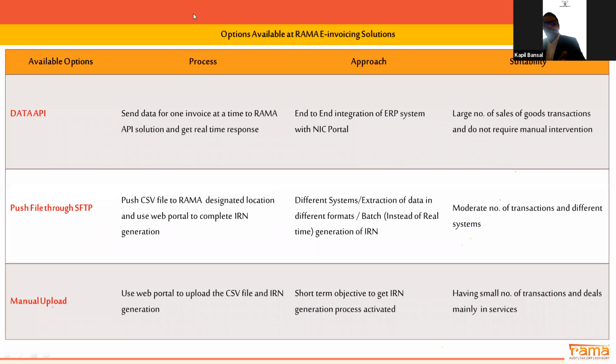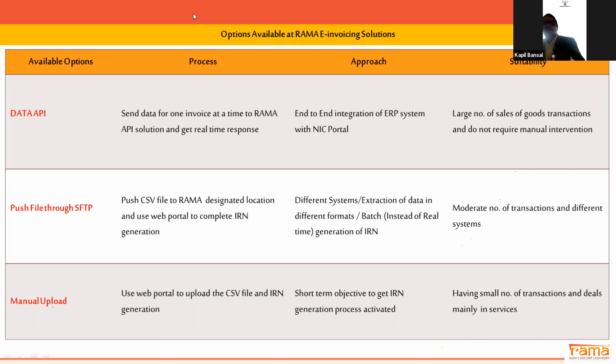These APIs are made available by the government to all the IT companies and all the ASP, GSP solutions. By integrating these APIs with your ERP systems and accounting systems, it can be done, as in the example shown to you by Arifa earlier for Navision.